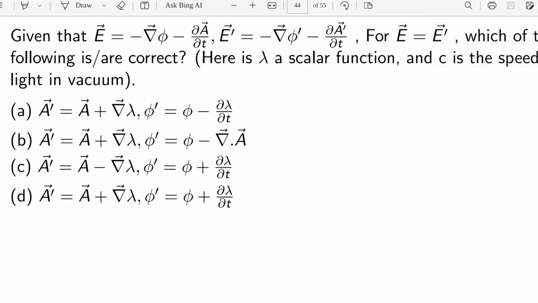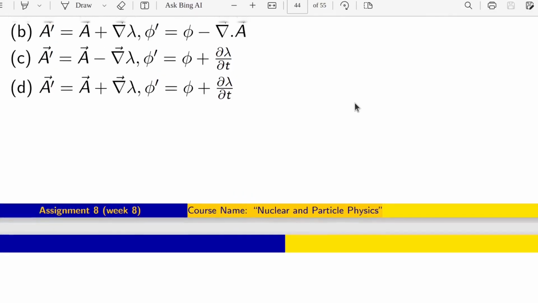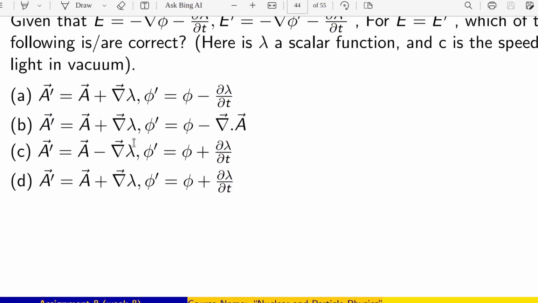Now, yeah, so we were talking about the C option now. The first two options I had done. So right now we will talk about the C option.